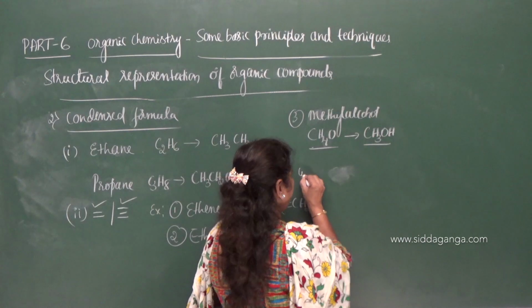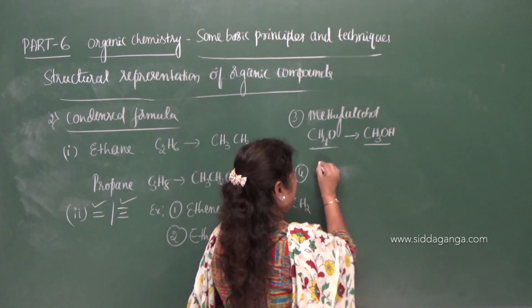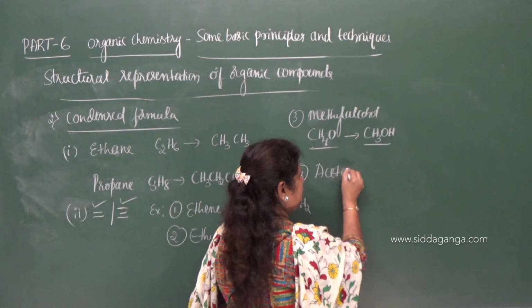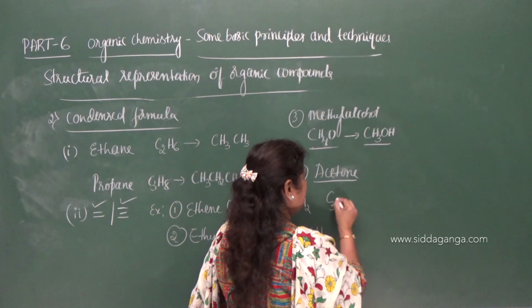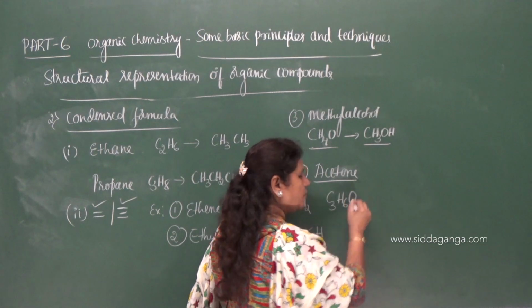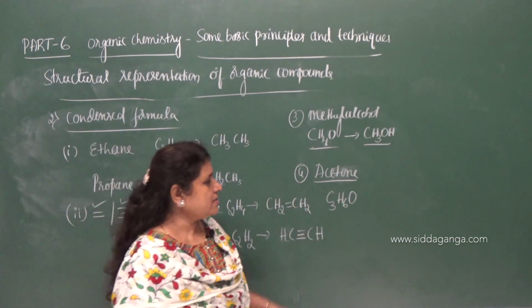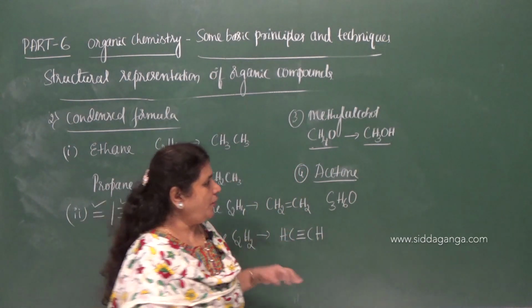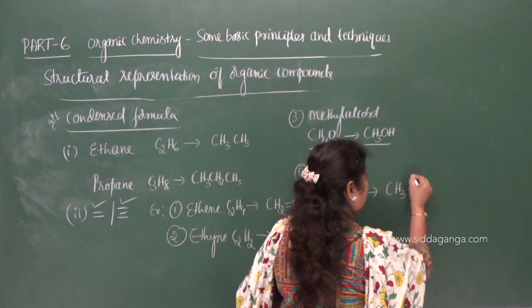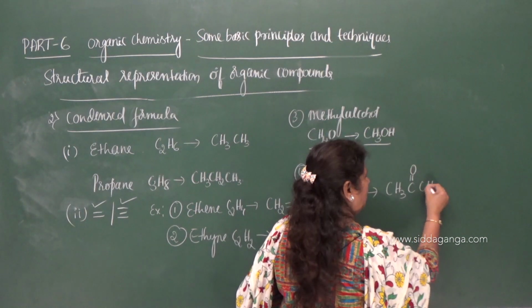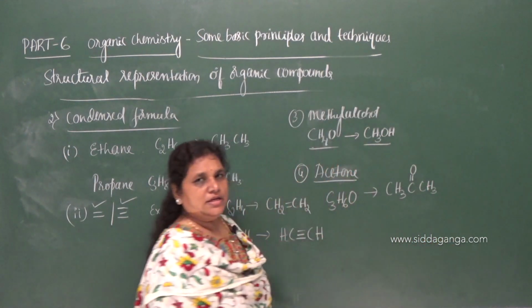And the fourth one, you can take the example of acetone. It is C3H6O. C3H6O is the formula. How to represent this acetone? CH3, C double bond O, CH3.